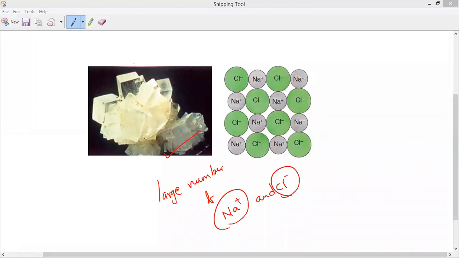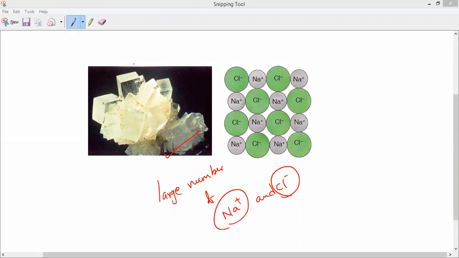So the actual formula of sodium chloride, is it a single sodium and chlorine, or so many? Please respond to me. The crystal of the ionic compound sodium chloride is made up of a large number of sodium ions and chlorine ions held together.